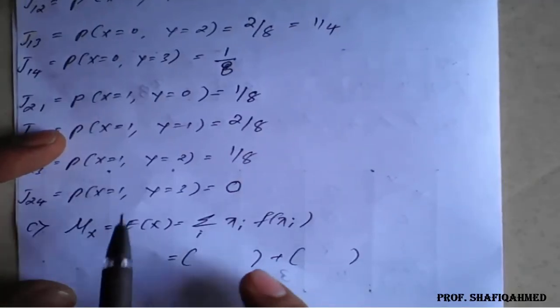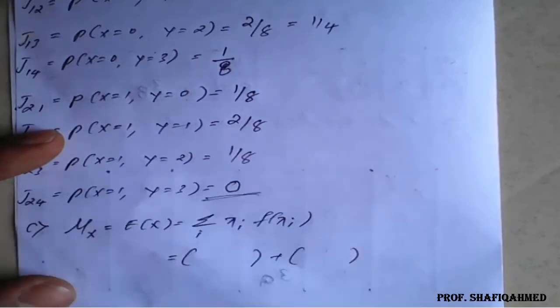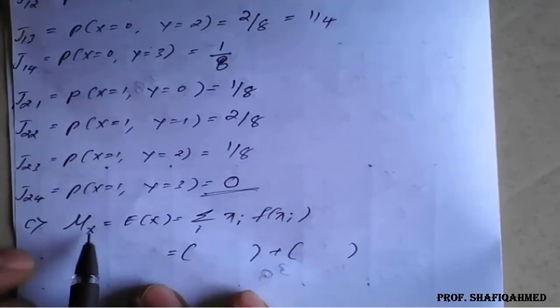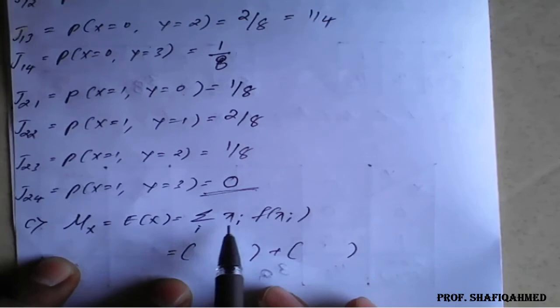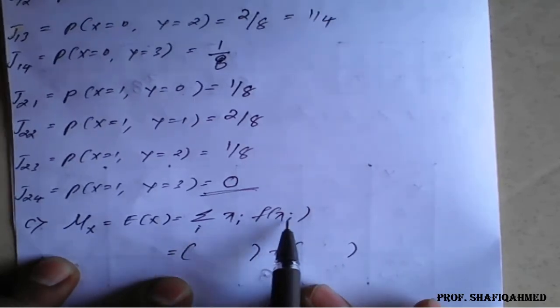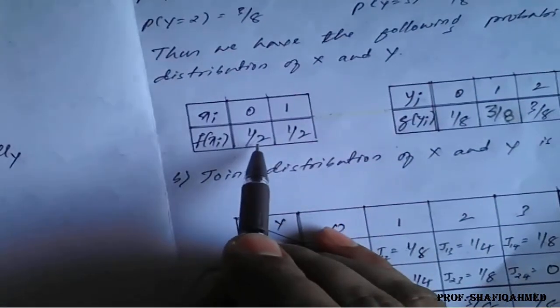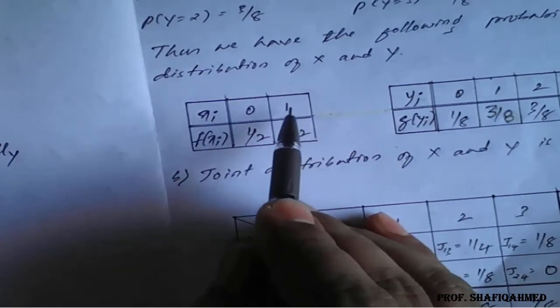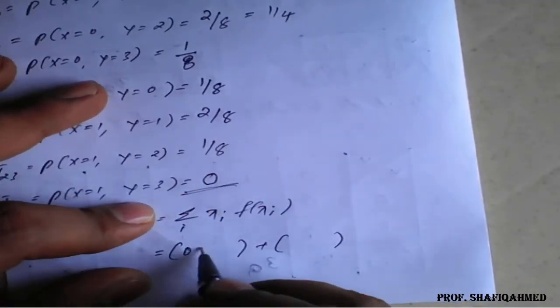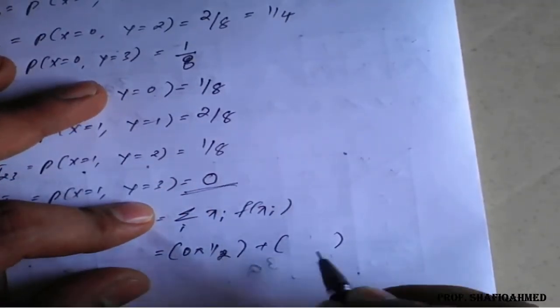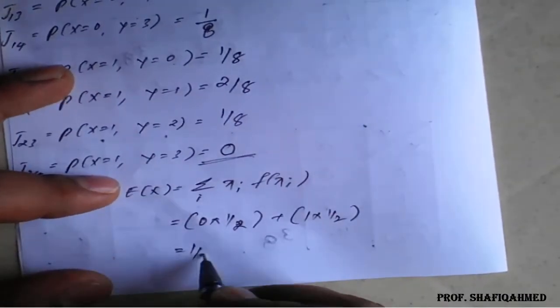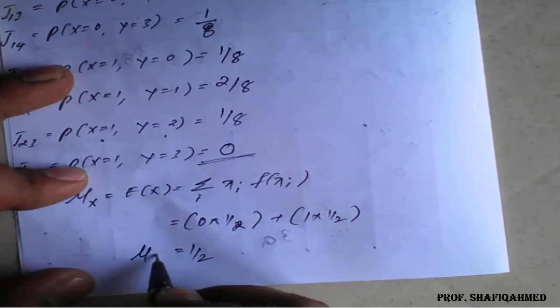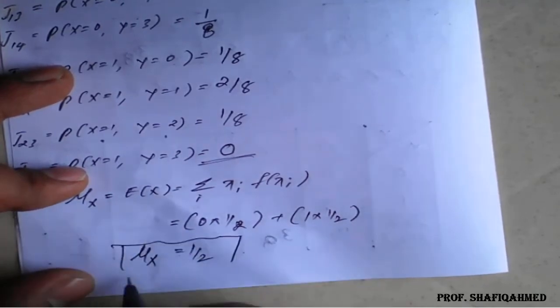So from the table, we have completed. Then we need to go for mu x, that is the expectation of x. The formula is summation of xi into f of xi. So here expectation means we need to check 0 into 1 by 2 plus 1 into 1 by 2. You write it here. So that is 0 into 1 by 2 and 1 into 1 by 2. So the resultant is what here? 1 by 2. So this is the answer of mu x or expectation of x.